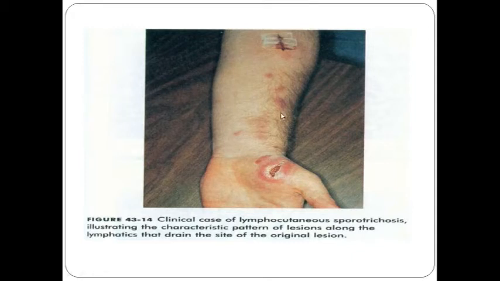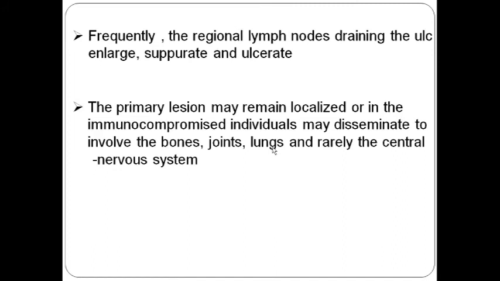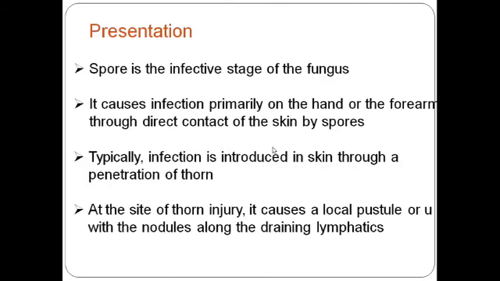Now here we can see one big lesion, and small lesions over other parts of the body. How these lesions go to these parts is basically by lymphatic spread.